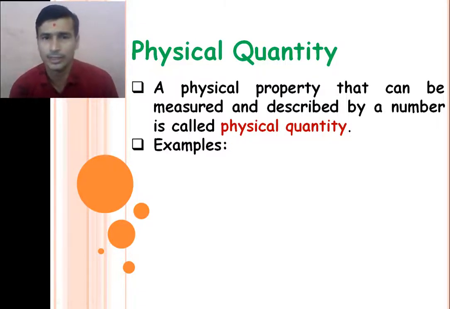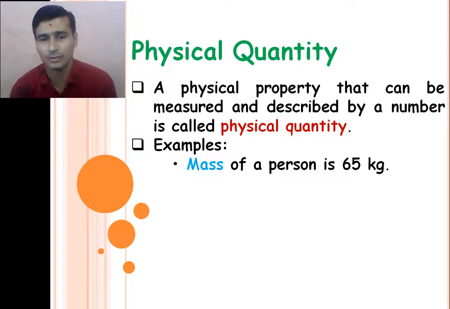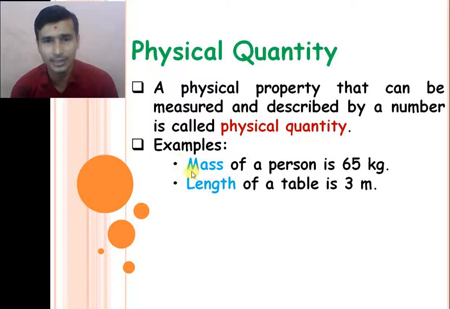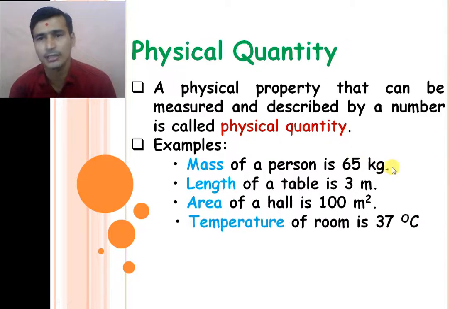So for example, if we consider the mass of the person is 65 kg, so this mass is a physical property. It is described by a value 65. And what about kg? Kg is the unit of mass, right? So the physical quantity is described with its proper unit. How we can describe these different physical quantities with their proper unit, we will see later on in this class.